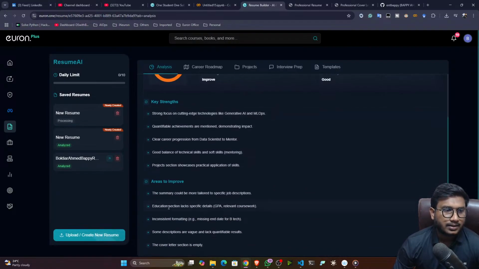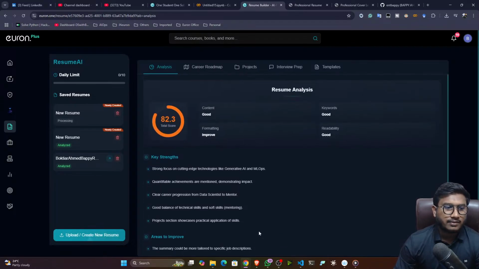And here are some areas to improve. It is saying the summary could be more tailored to the job description. The education section lacks specific details like GPA and relevant coursework. So this is the information; if you fill it in, definitely your score will increase. You can see the content is good, keywords are good, format is also improved, and readability is also good.